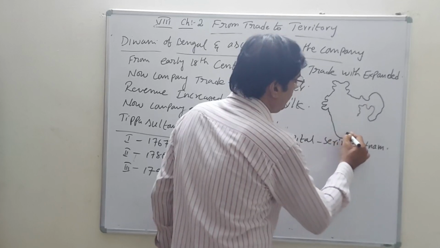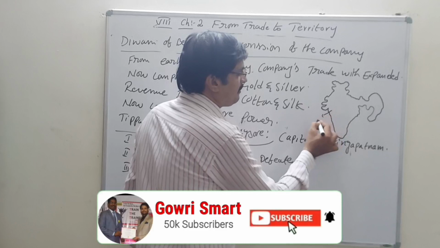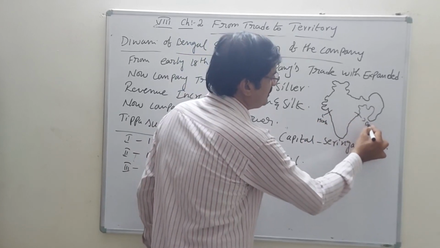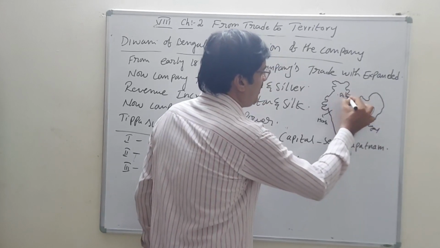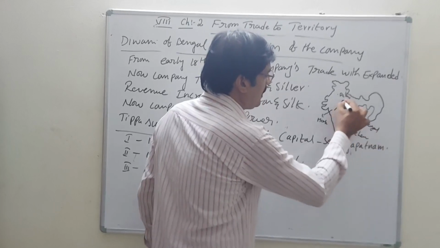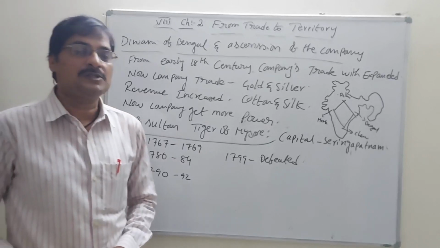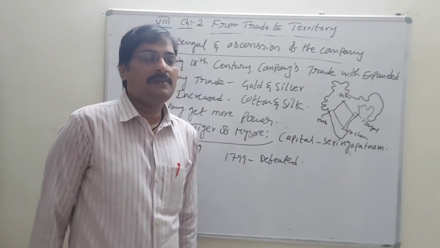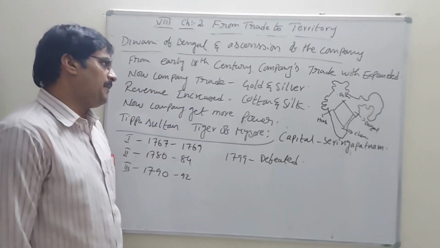They gave importance to Maharashtra and Bengal. You know this is the place of Bengal and this is the place of Delhi, and also Chennai. They gave more importance to these places and occupied them, doing trading in all of them for the East India Company.